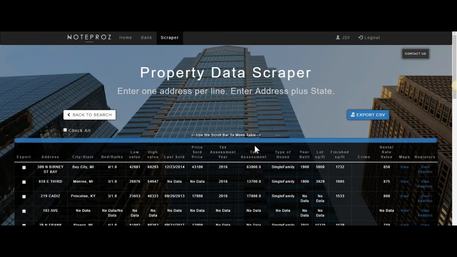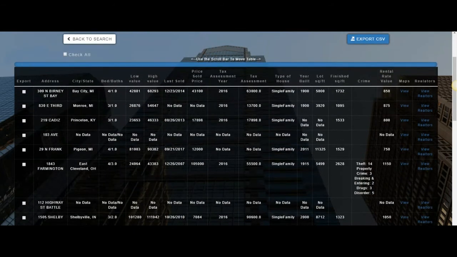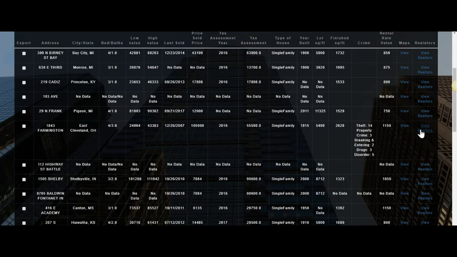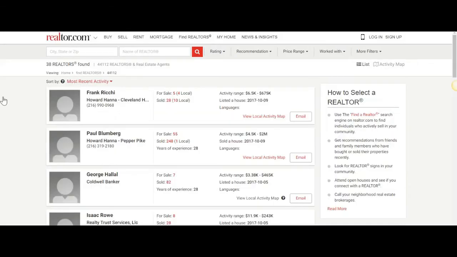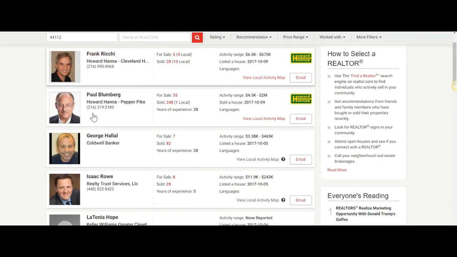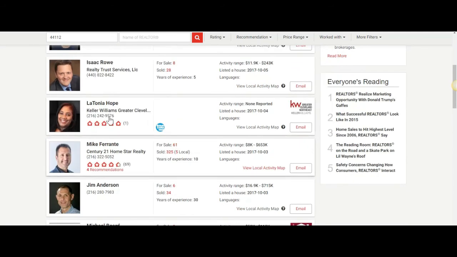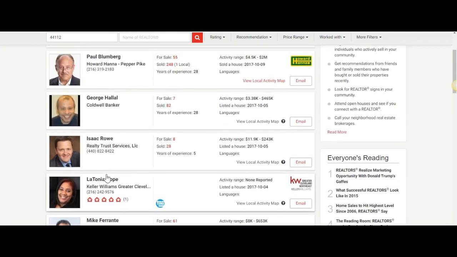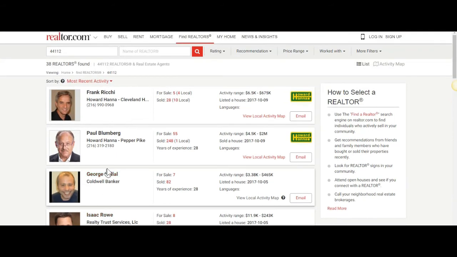Okay guys, to show you the last couple of features here, View Realtors. As we said, if you're interested in a property and you want to find a realtor to go ahead and take a look for you, just click on View Realtors in the area, and we will show you all the realtors available in that zip code. As you can see here, we'll redirect you to this website, and then you can see the list of realtors available with their phone numbers and email, so you can coordinate with them so they can go ahead and check out the property.